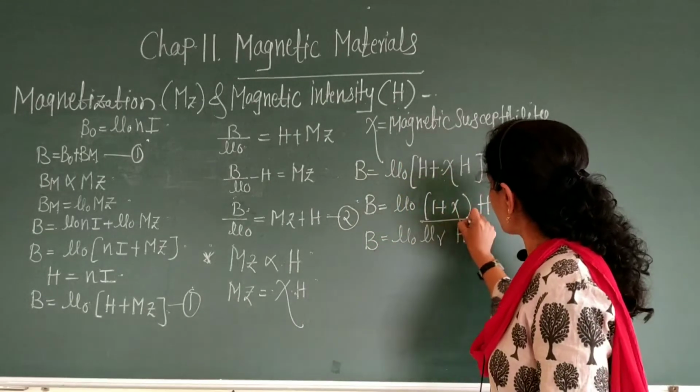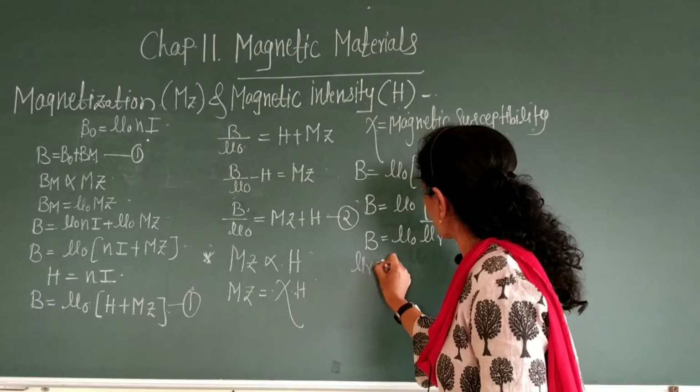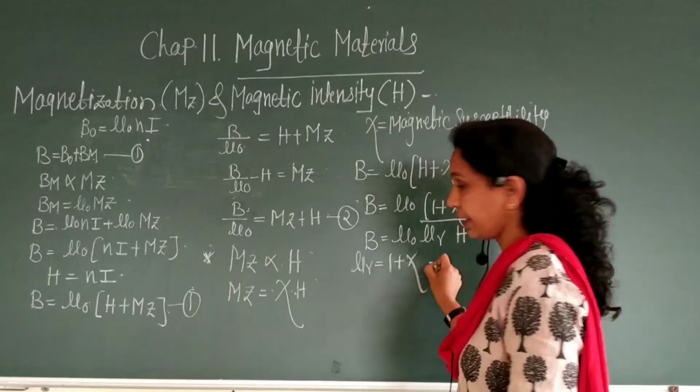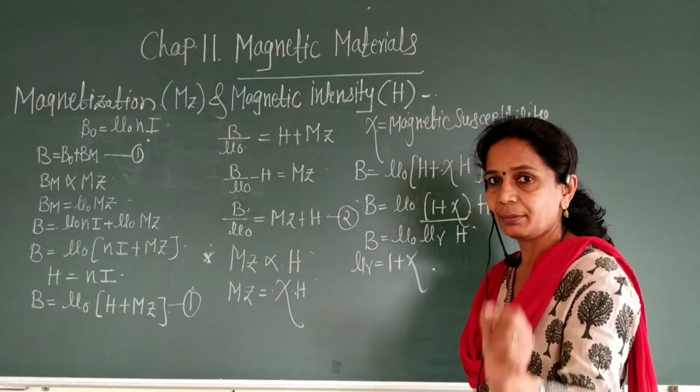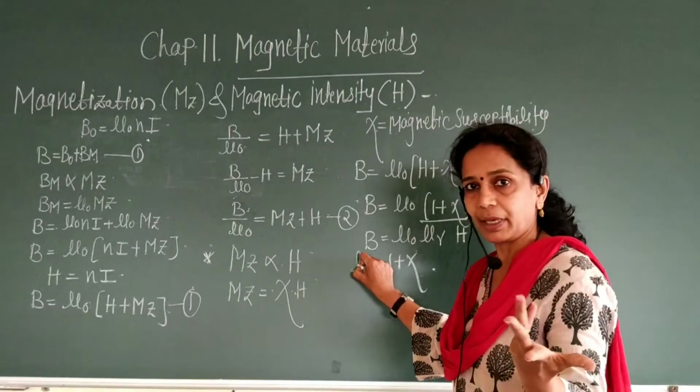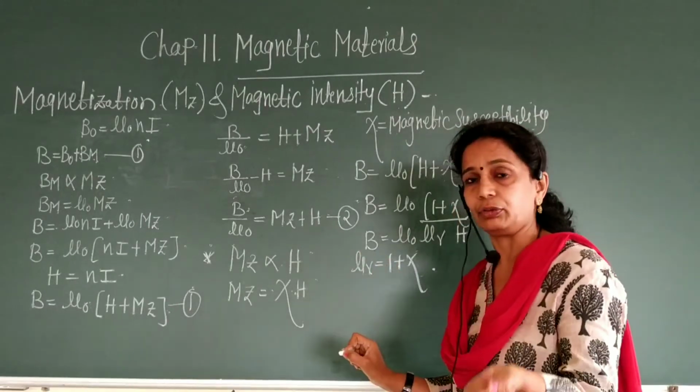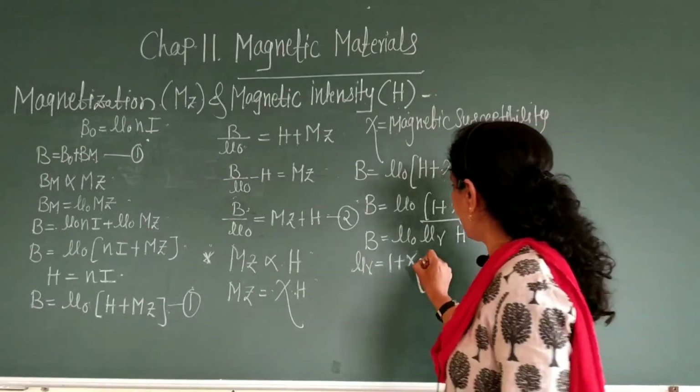Okay, then what is the mu r? Mu r is equal to 1 plus chi. Mu r means relative magnetic permeability. Mu means permeability and r for relative, therefore relative magnetic permeability.